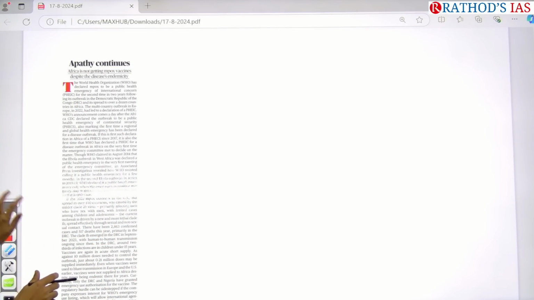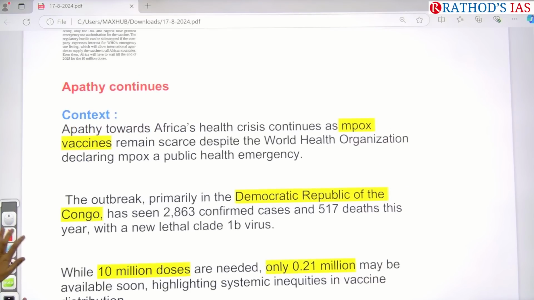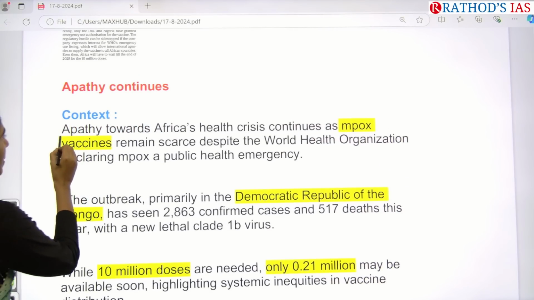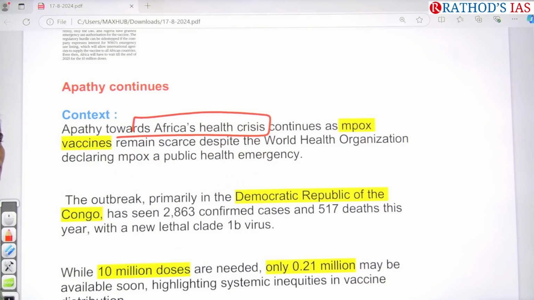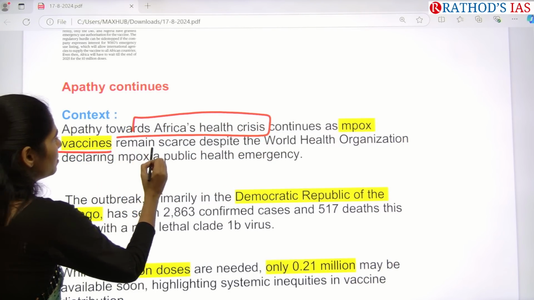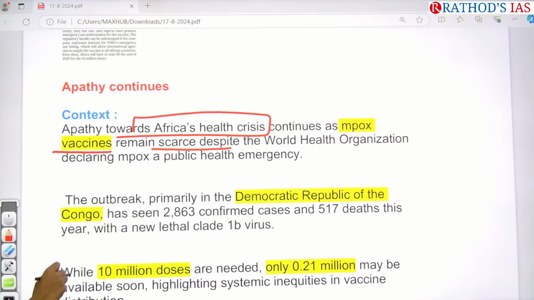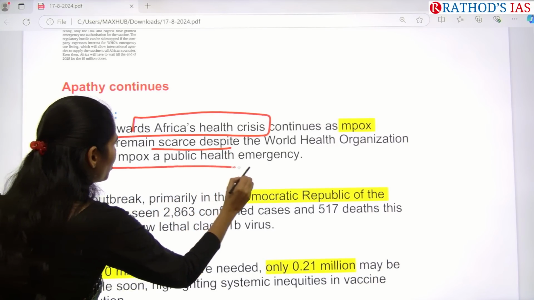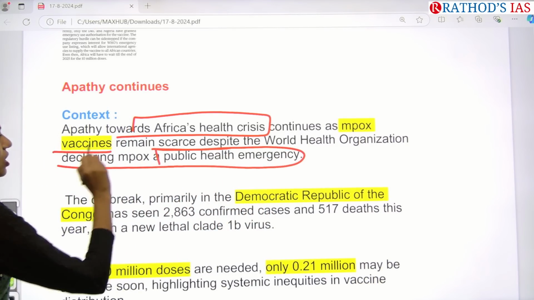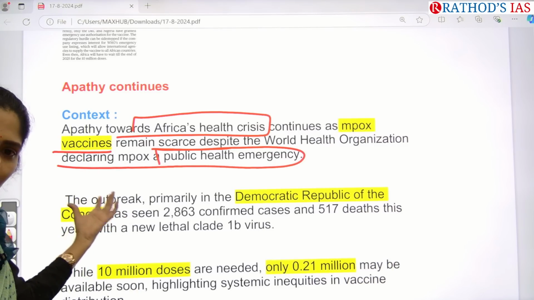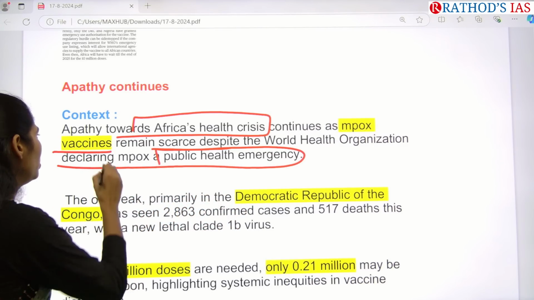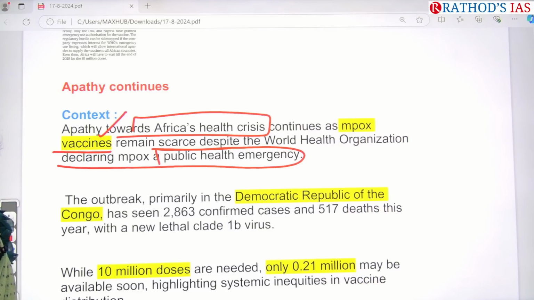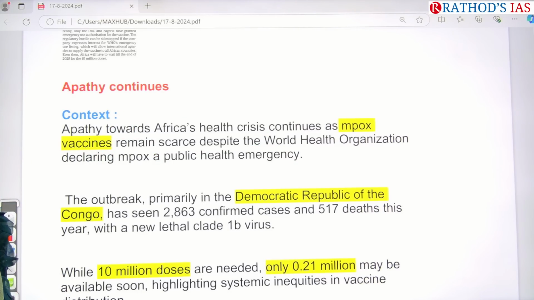give the introduction. Okay. So this article is saying that apathy towards Africa's health crisis continues as mpox vaccines remain scarce despite the World Health Organization declaring mpox a public health emergency. So actually the World Health Organization already declared this mpox a public health emergency, but even though that, they are not getting proper vaccines. So vaccine availability is very low.